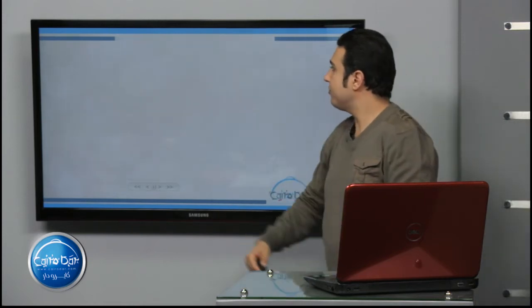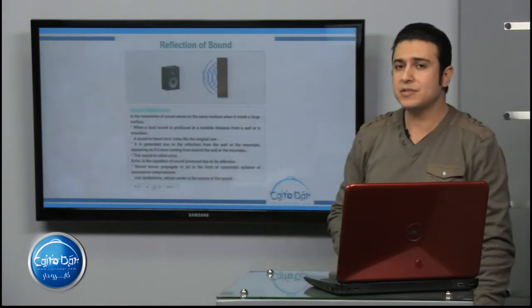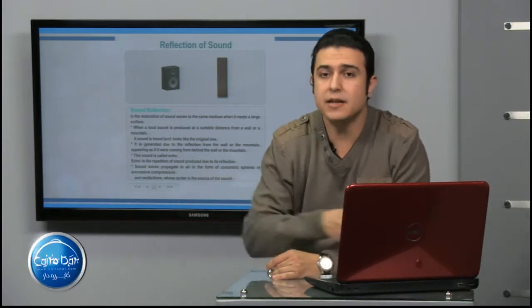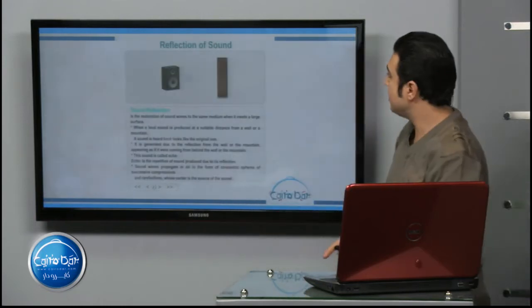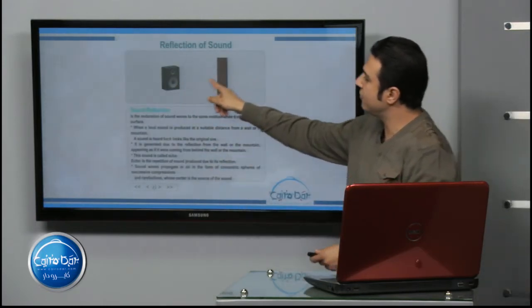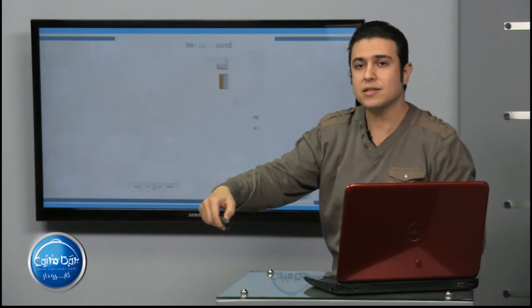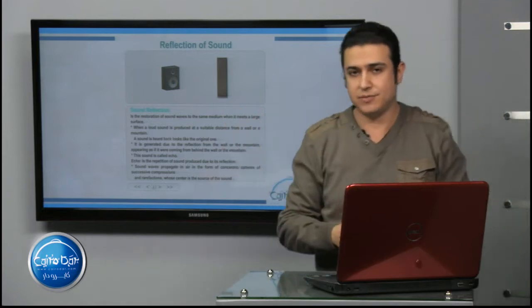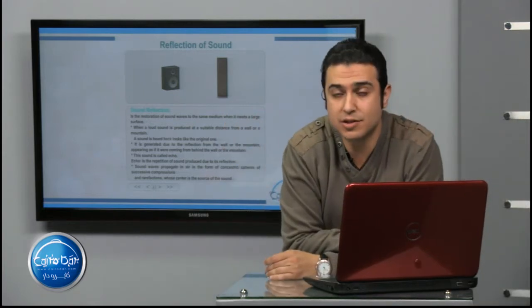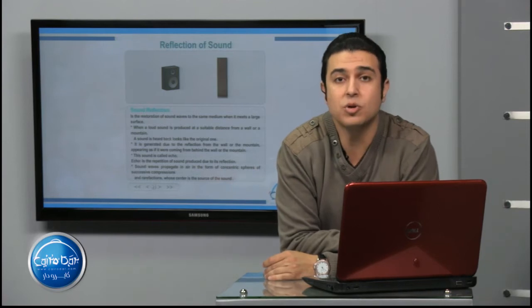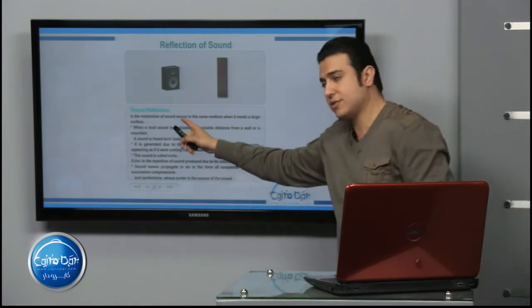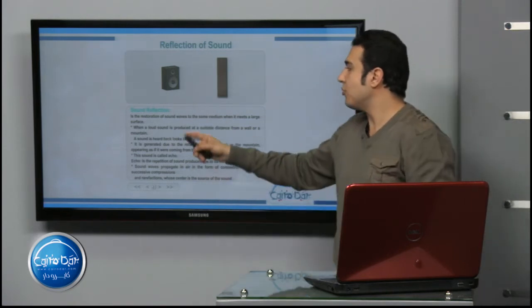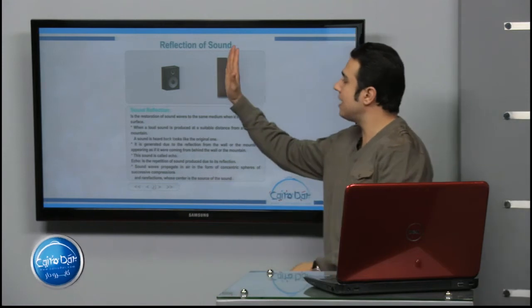After that, we have the first characteristic of sound, which is the reflection of sound. Here in reflection of sound, as you see, sound hits and reflects again. Concentrate well, look, and it reflects. So what is meant by sound reflection? Sound reflection is the restoration, returning back or bouncing of sound waves to the same medium when it meets a large surface.